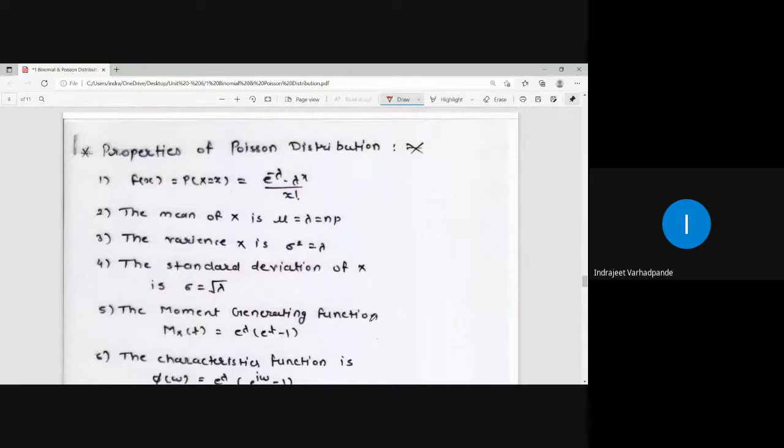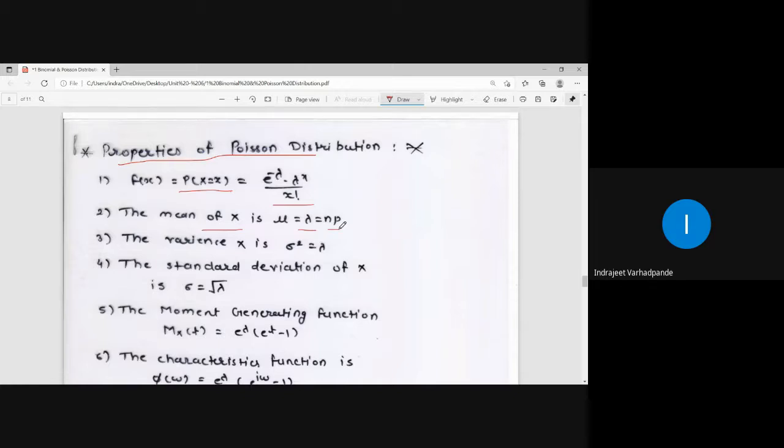Now, similarly, we have the probability distribution and the properties for the Poisson distribution. So f of x is equal to the probability at X equal to x, which is given by e to the power minus lambda into lambda to the power x upon x factorial. The mean of the random variable X is given by mu, which is lambda, and which is equal to n into p.